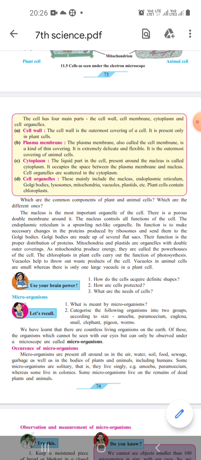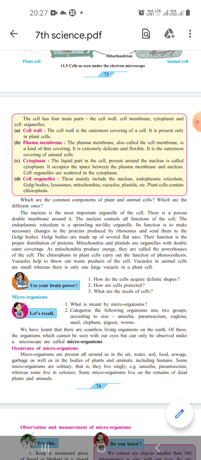Now, you have to know the definition of the cell. Cell is the fundamental structural and functional unit of living organisms. You already know Robert Hooke discovered the cell.